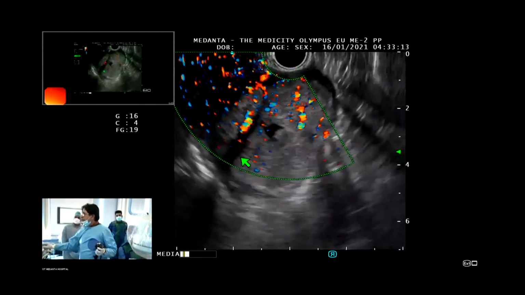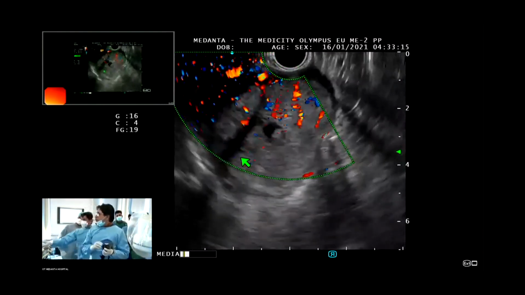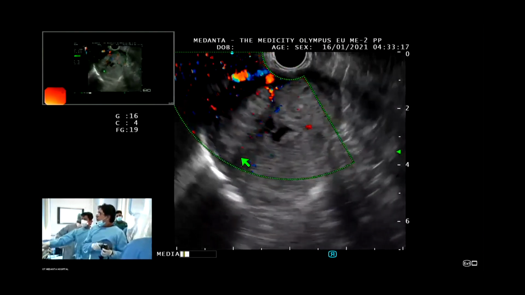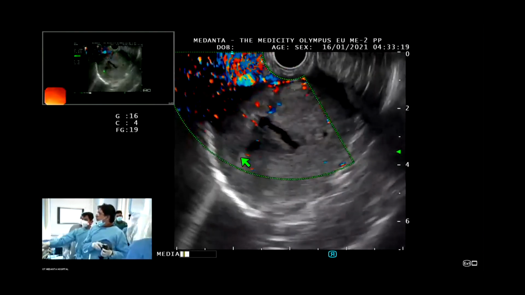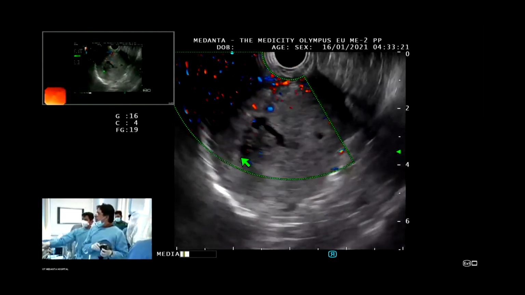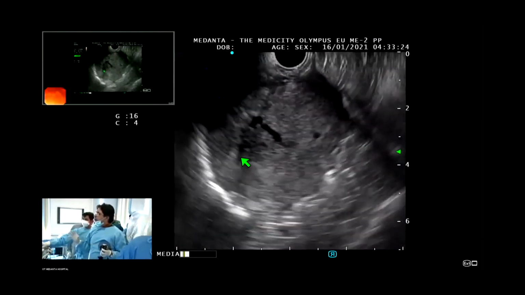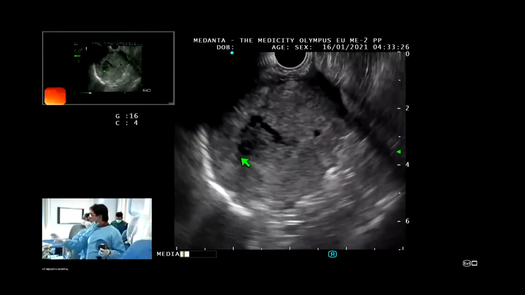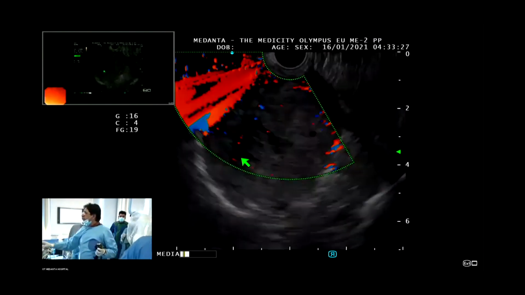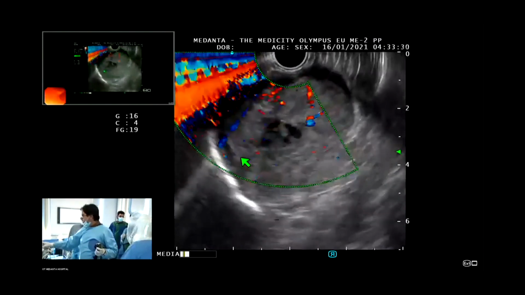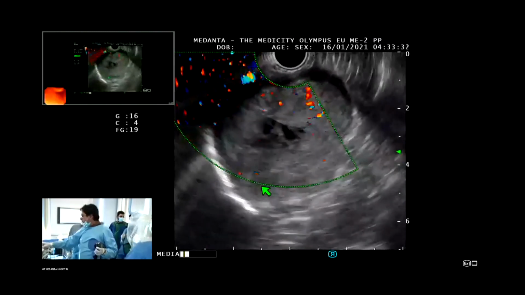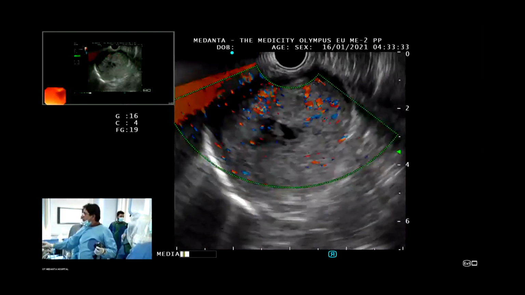Can you see the vascular signals? The differentiation of schwannoma and leiomyoma versus GIST tumor is that the Doppler signals are more prominent in GIST, while less prominent in schwannoma and smooth muscle cell tumor.